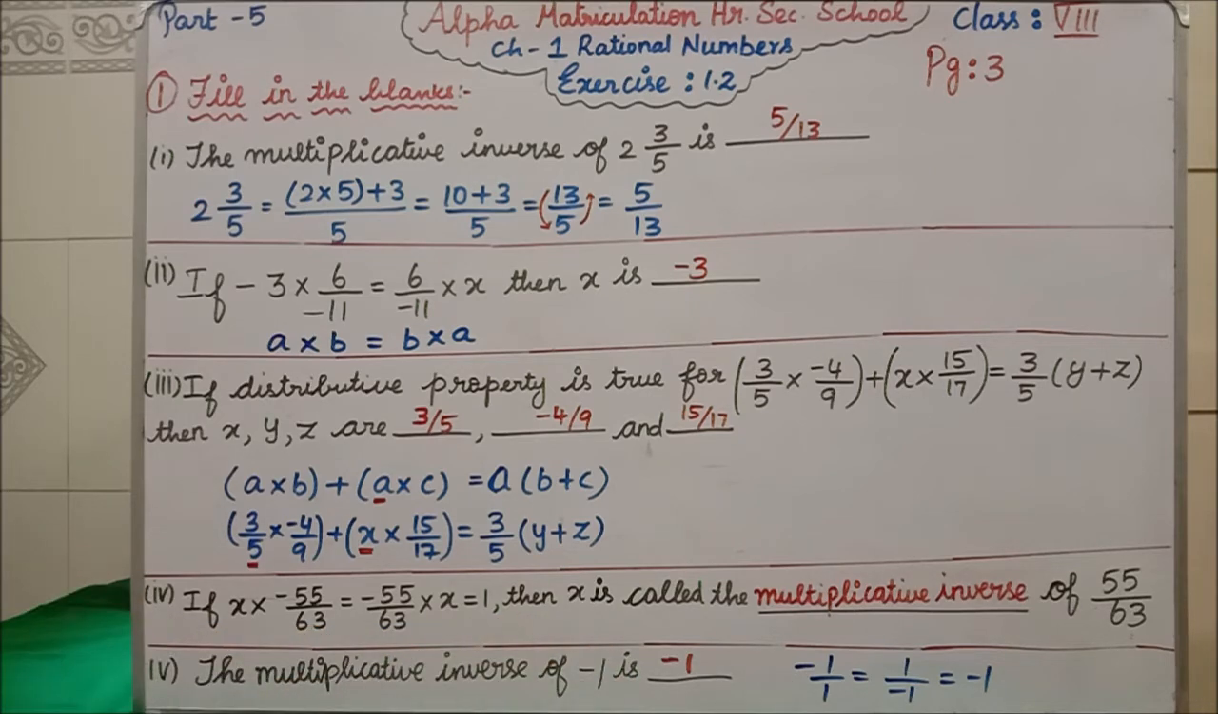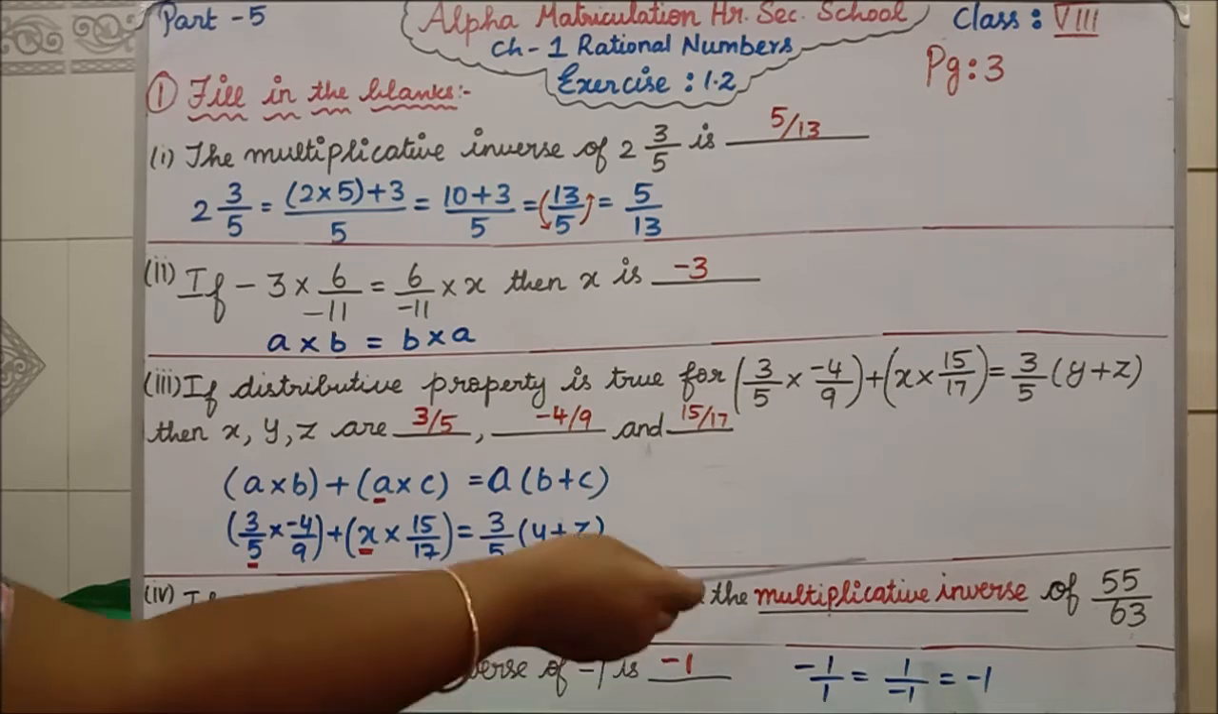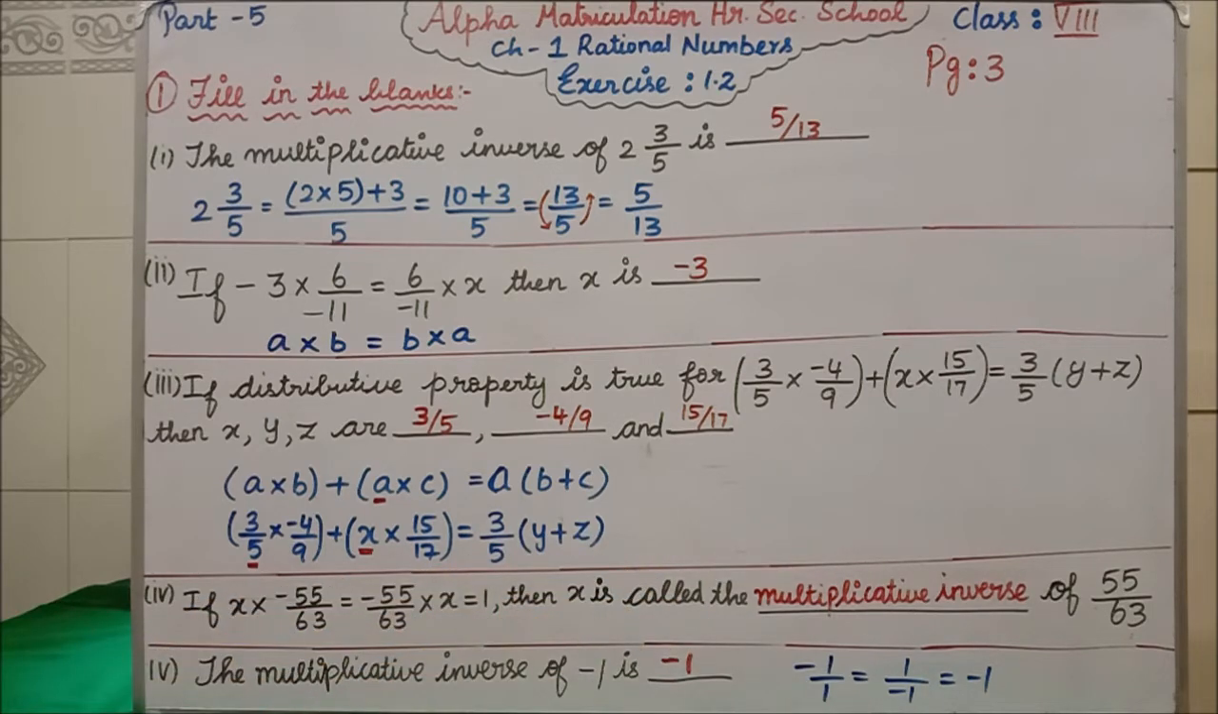Multiplicative inverse means, as I have told you, you have to take the reciprocal. Clear? Reciprocal. So what will come next? This 1 will go up, this minus will come down. So 1 divided by minus 1 is what? Again minus 1. Therefore the multiplicative inverse of minus 1 is minus 1. Clear all of you? Here all of you, the first 5 fill in the blanks.